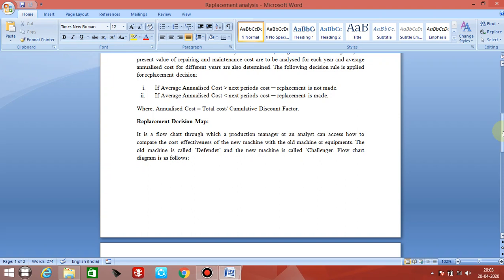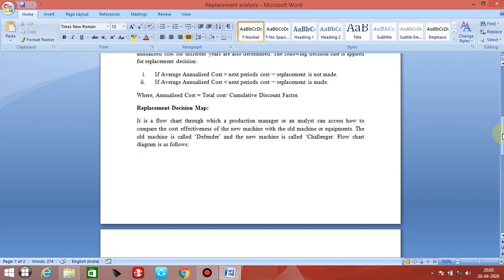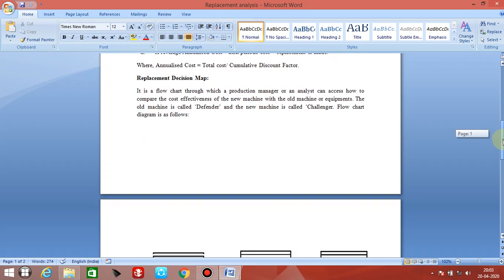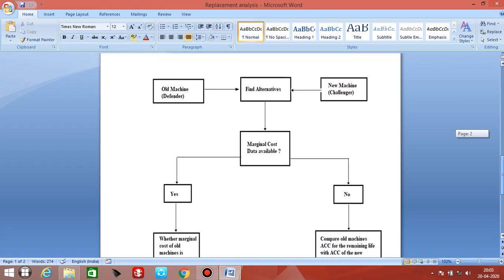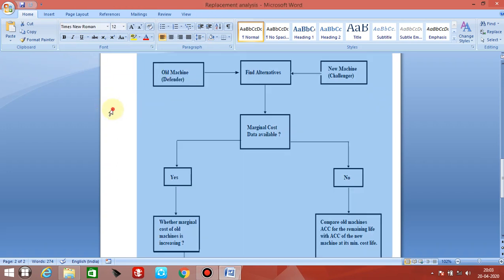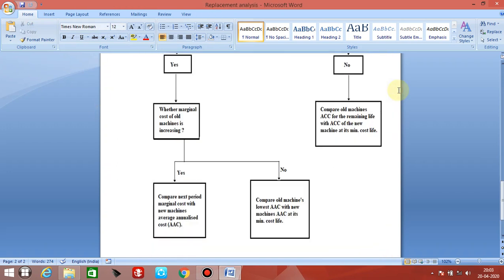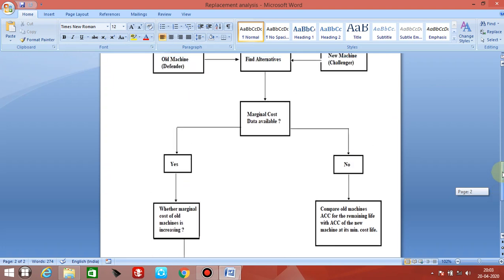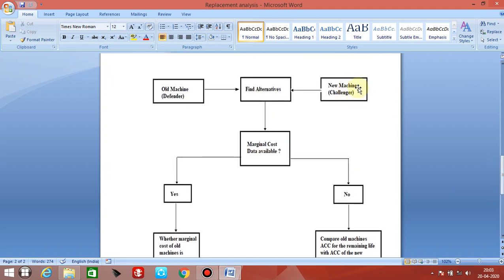So the old machine is Defender and the new machine is Challenger, you know that. Flowchart diagram is as follows. See this one. Now this is old machine. And this is new machine. So old machine is the Defender, new machine is the Challenger.